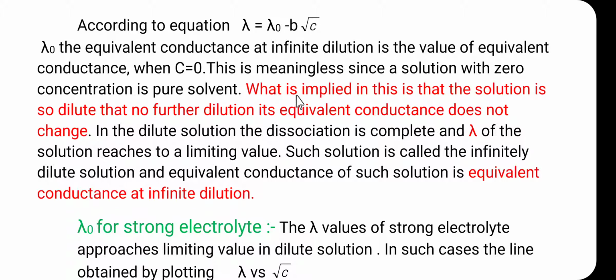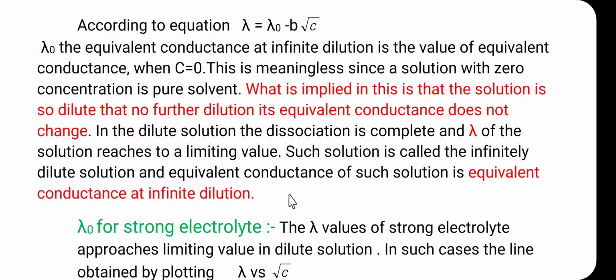So, what is implied in this is that the solution is so dilute that on further dilution, its equivalence conductance does not change. In the dilute solution, the dissociation is complete and the lambda of the solution reaches a limiting value. Such a solution is called the infinitely dilute solution, and the equivalence conductance of such a solution is called the equivalence conductance at infinite dilution.